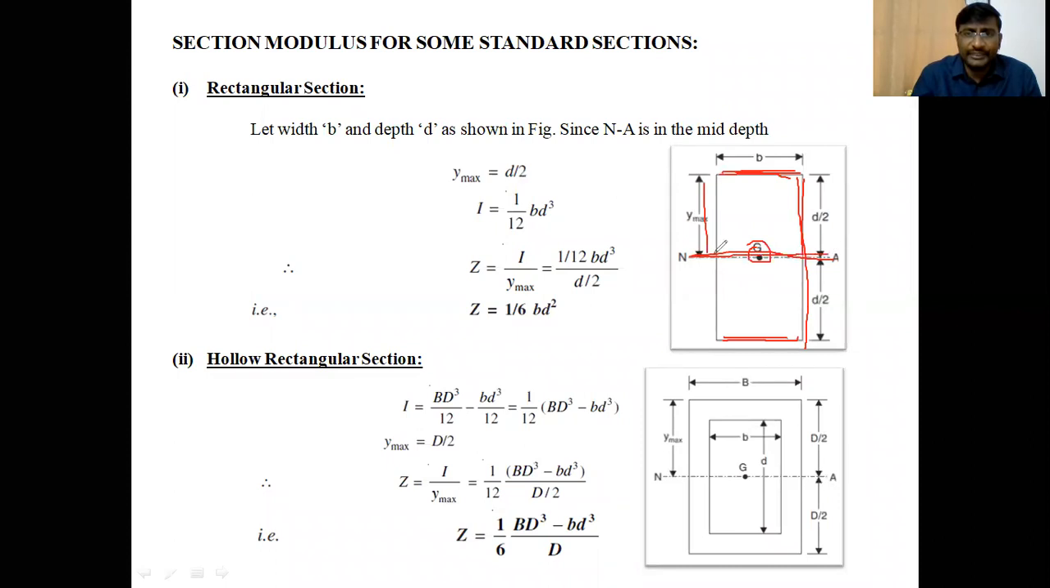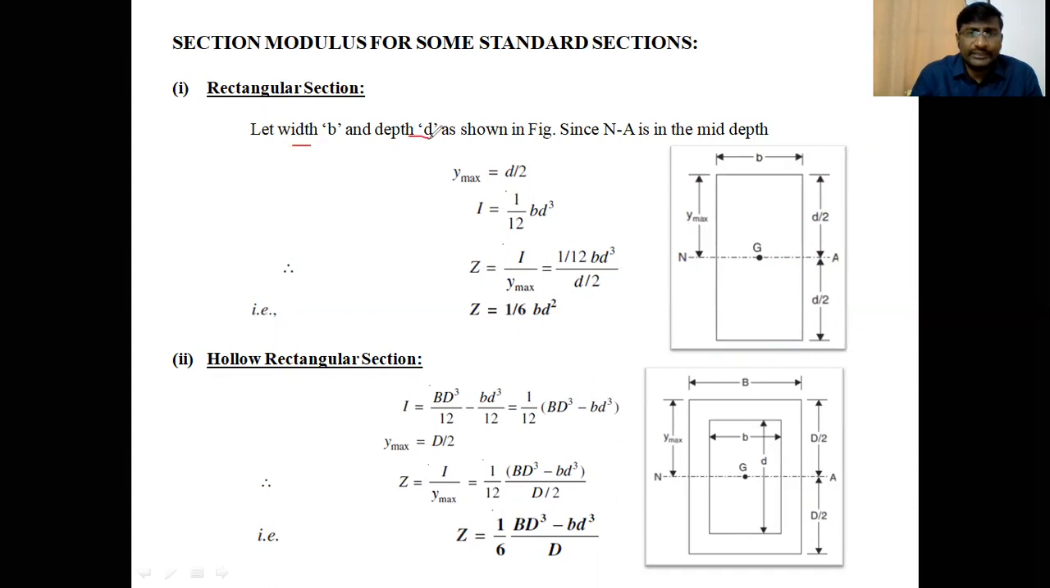Here Y max is equal to half of the depth of the beam because the neutral axis is at mid depth. The neutral axis is always at mid depth of the rectangular cross section. That means the distance of the extreme layer from the neutral axis, Y maximum, is equal to D by 2 in this case.